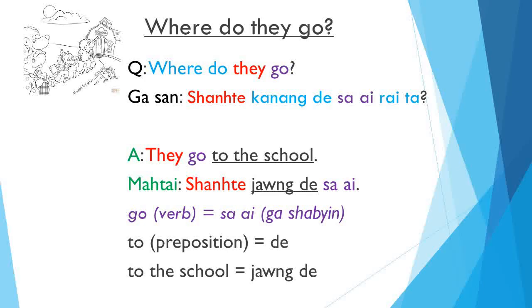Question: where do they go? Kasan shante ganang de sa ai raita. Where do they go? Shante ganang de sa ai raita. Answer: they go to the school. Mathai shante jong de sa ai. They go to the school. Shante jong de sa ai. To the school, jong de.